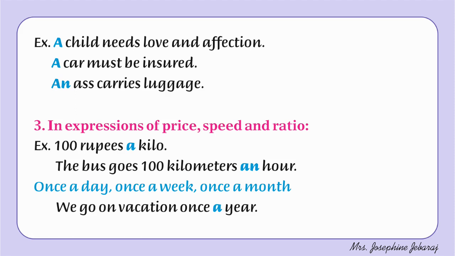Number 3. In expressions of price, speed and ratio. Example, sweets cost 100 rupees a kilo. A kilo means 1 kilo costs 100 rupees. The bus goes 100 kilometers an hour. So the bus goes 100 kilometers for 1 hour. We can also say once a day, once a week, once a month, which is called a ratio. We go on vacation once a year, means once in a year.